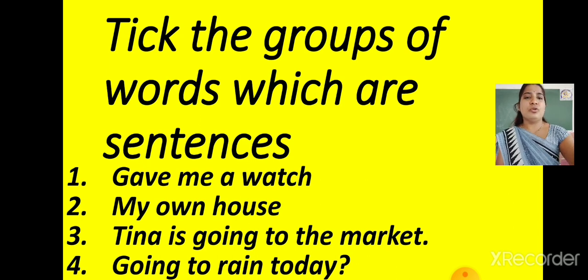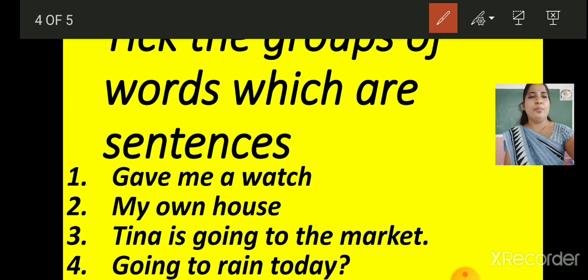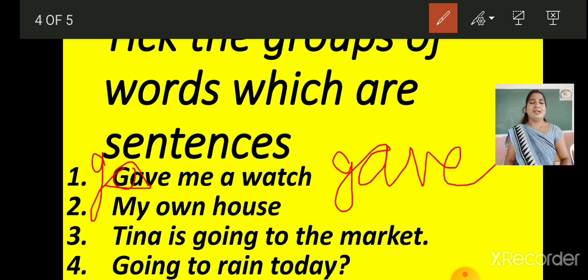Yes. Okay, so if you will see in your book also, children, here I wrote G capital, but actually it is small. Okay, so there is one printing mistake, that is gave. So what we will say? It is small G is there. So gave me a watch. See the first letter. It is capital. No, it is not capital. It is small. G is small. By mistake I have written G capital there.